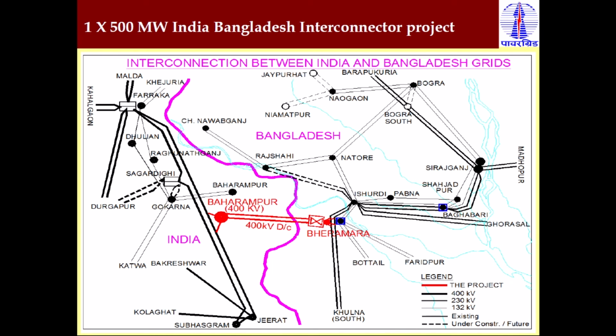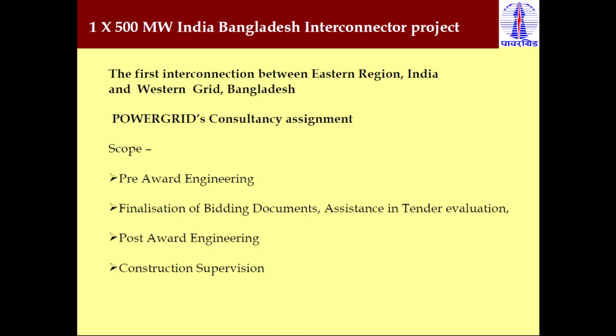Next, upcoming projects between India and Bangladesh. You can see there in the map, power is transmitted for 500 megawatt from India to Bangladesh through this HVDC system. This is the upcoming project, and this is the scope of this project.